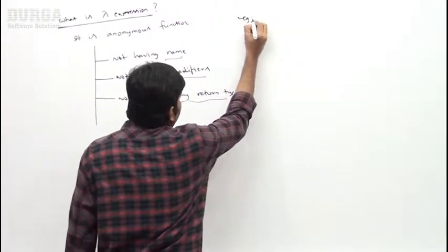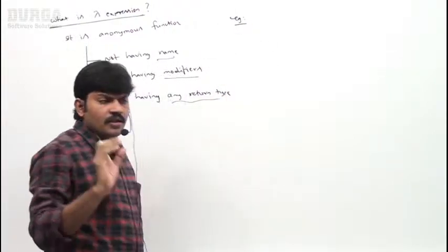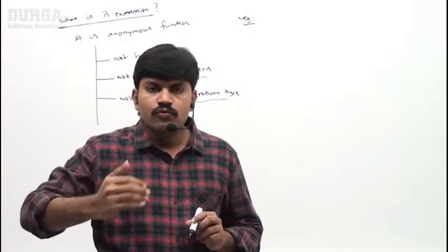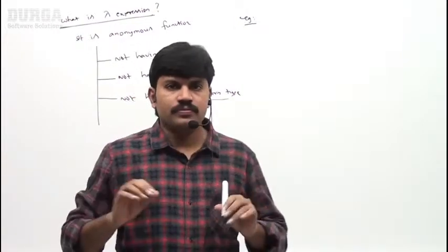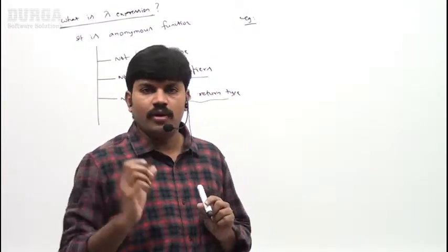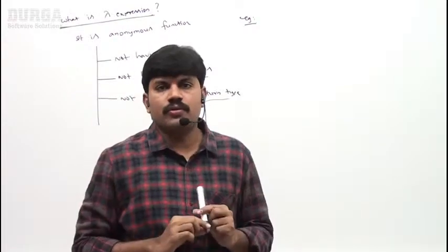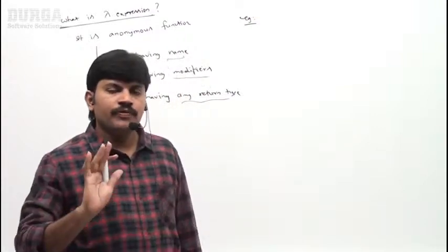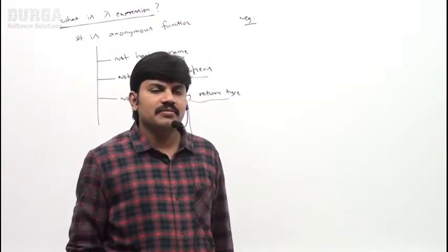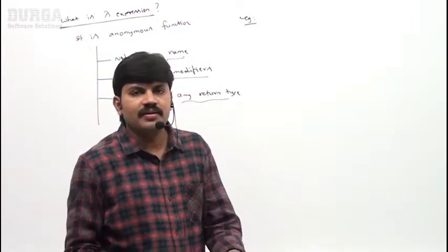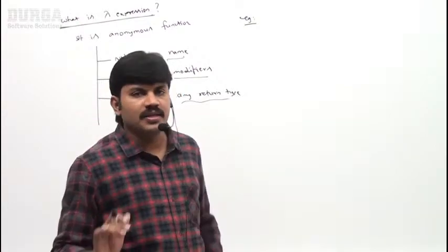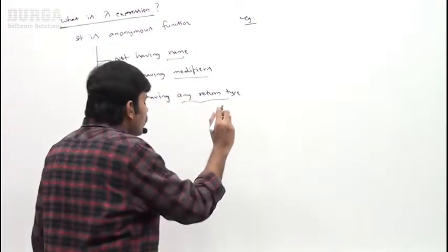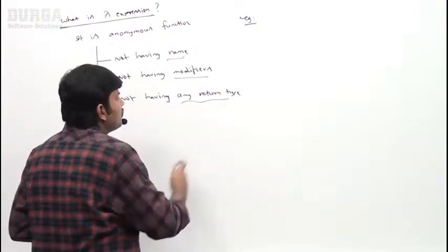Sir, I am taking an example. I want to write a lambda expression which prints hello. System.out.println hello. I want to print hello to the console. How can I write a lambda expression? If you are aware of the method, you can write a lambda expression very easily, sir. To print hello, can you spell out how you can write a lambda expression?